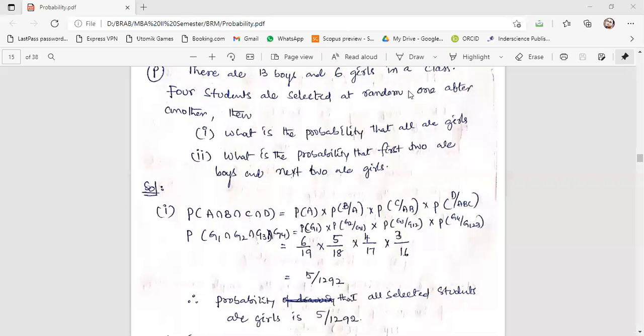Just tell me, the screen is visible to you, no? In the first solution, in the second line, we wrote P of G4 by G123. What do you mean by that?